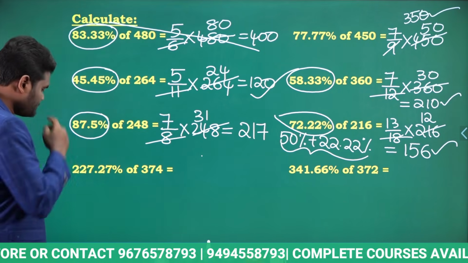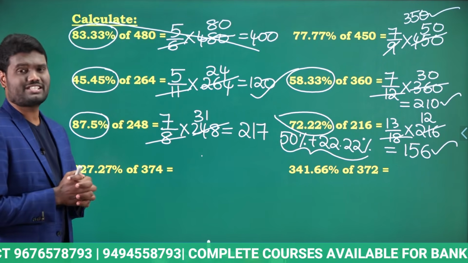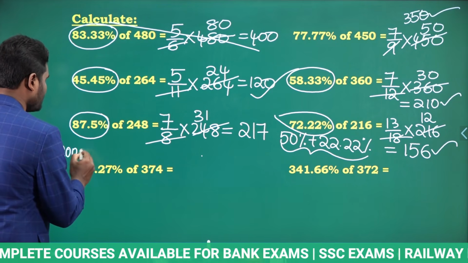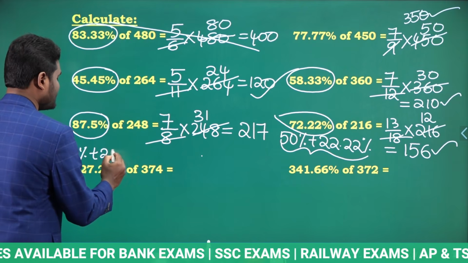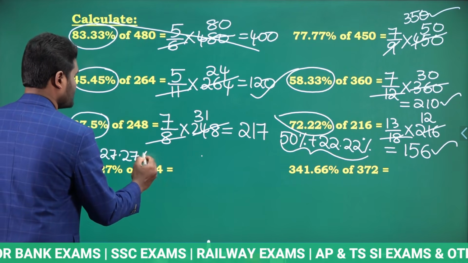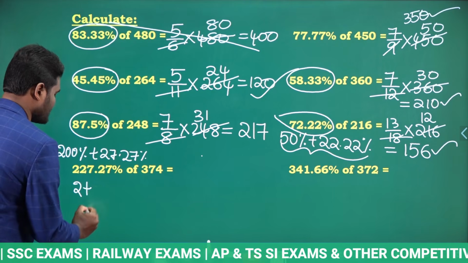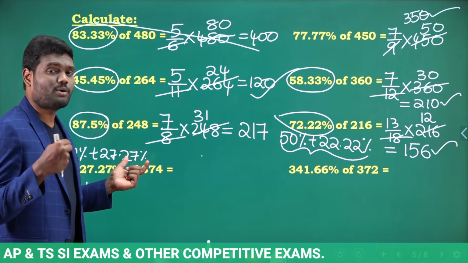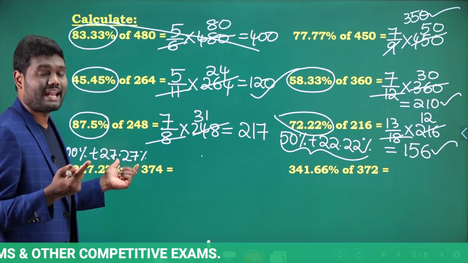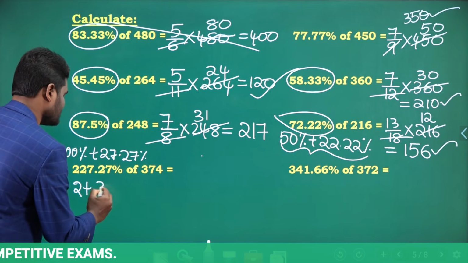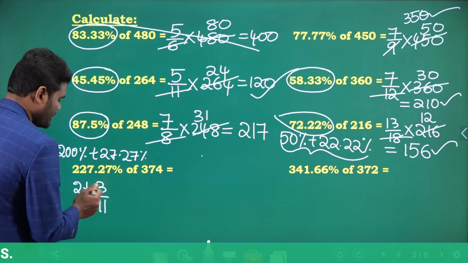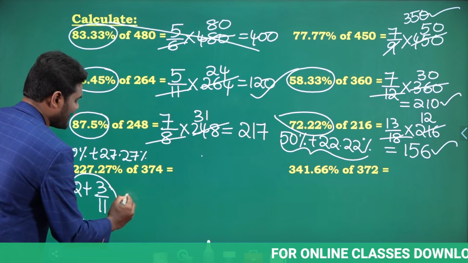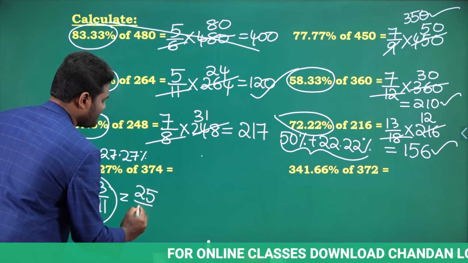Okay. Let us look at this one. 227.27%. Now 227.27%, I can write it as 200% plus 27.27%. So 200% is nothing but 2, plus 27.27. Now this is 9 table. 9 table means it should be a multiple of 1 by 11. 9 how many times 3? 9 how many times 27? 3 times. Now it is going to be 3 by 11. Yes or no? Which means if you add these numbers, 11 2 times 22, 22 plus 3, 25. So it is going to be 25 by 11.